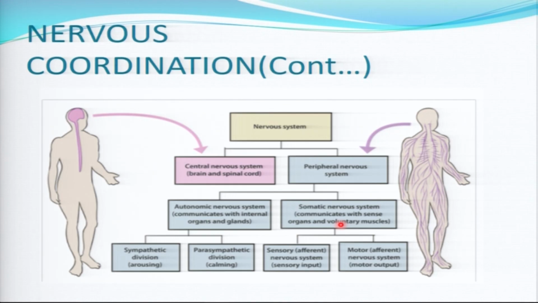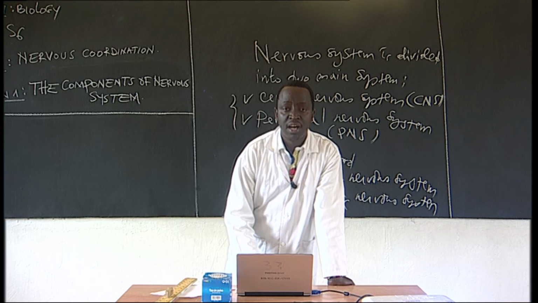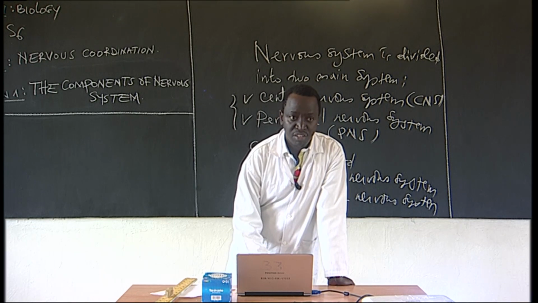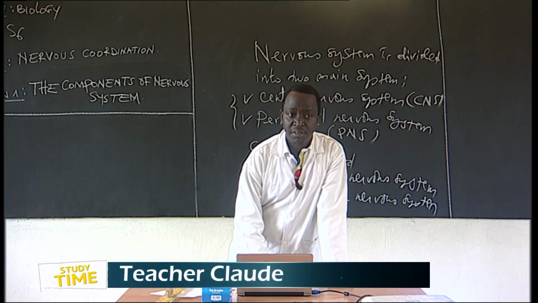So now, the somatic nervous system is also divided into sensory and motor, because we have seen that the whole peripheral nervous system consists of nerves. So it is divided into sensory nerves and motor nerves.